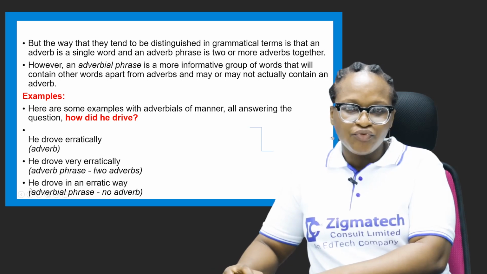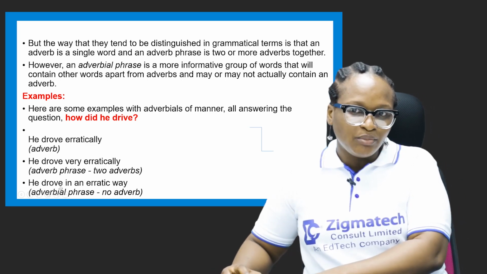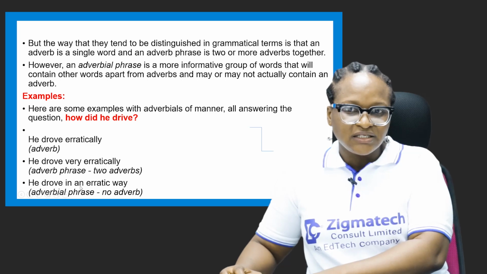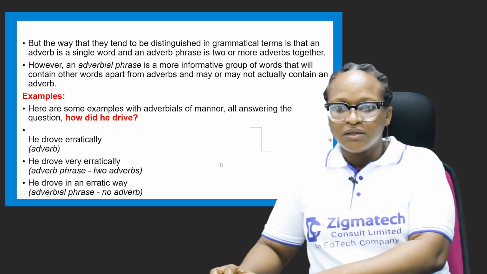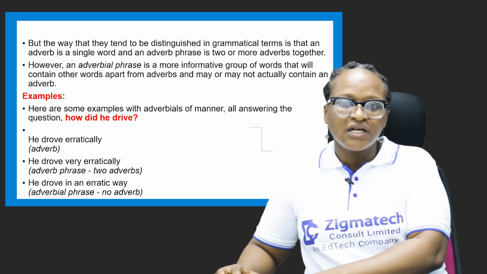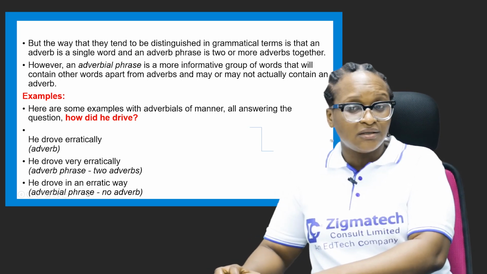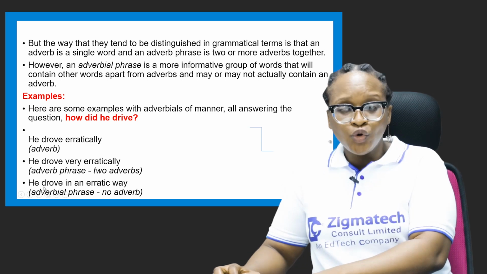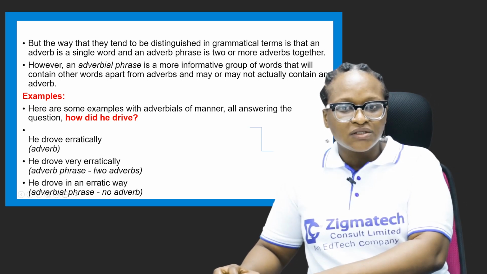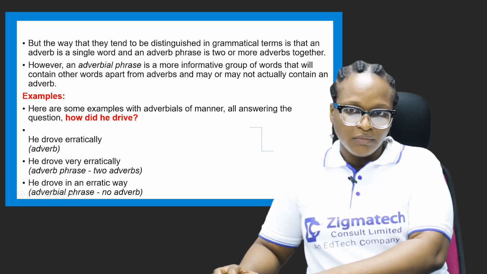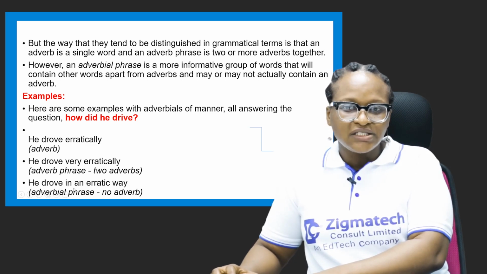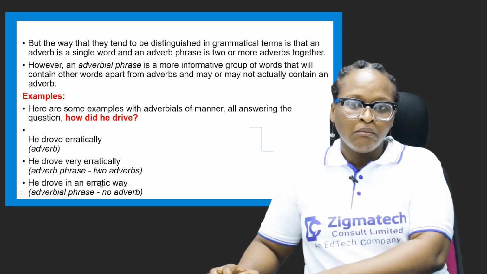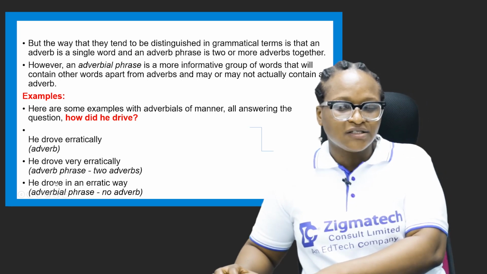So he is a pronoun, drove is a verb, in is a preposition, an is an article, erratic is an adjective, and way is a noun. So you see that in the last sentence, no word is an adverb, but from in to way, we term it an adverbial phrase, modifying the verb drove. That's the function.